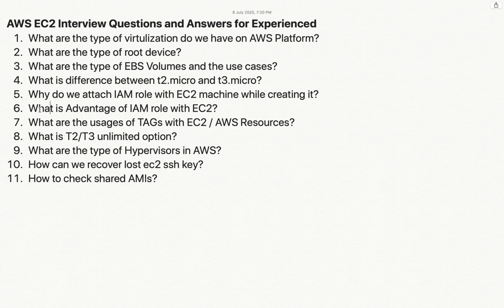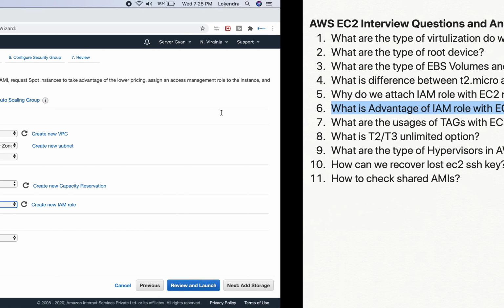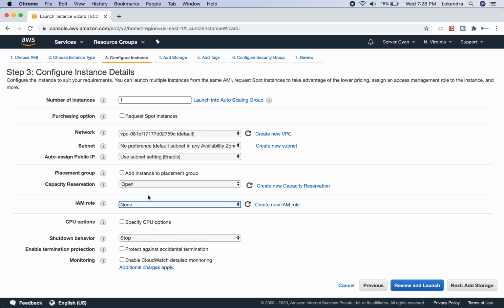Okay, what is the advantage of an IAM role with an EC2 machine? So let us say we have 10 users, and those users are working as admins. What happens if you configured one key with the EC2 machine and multiple users have access to that machine? What if one user copies the particular key of another user, because this access key ID and secret key are kept in plain text format?